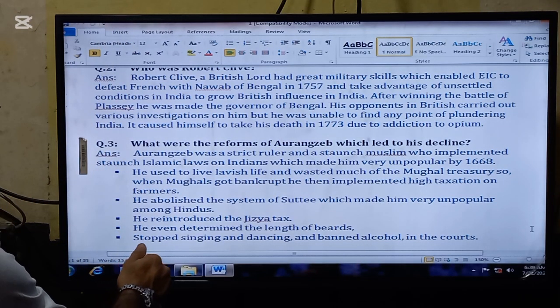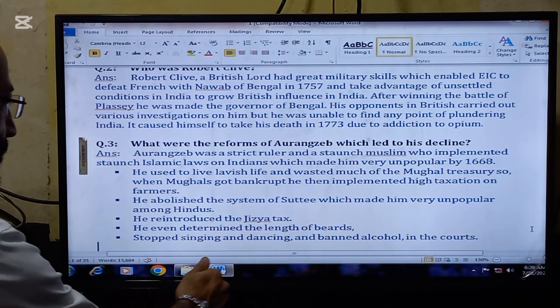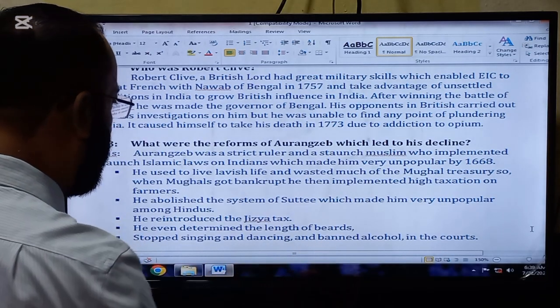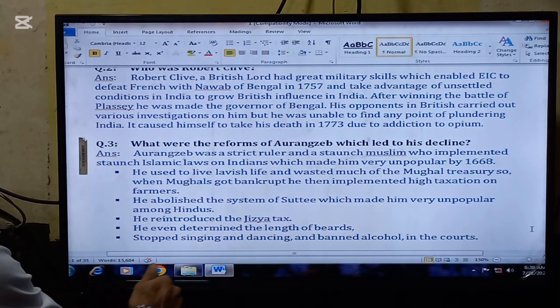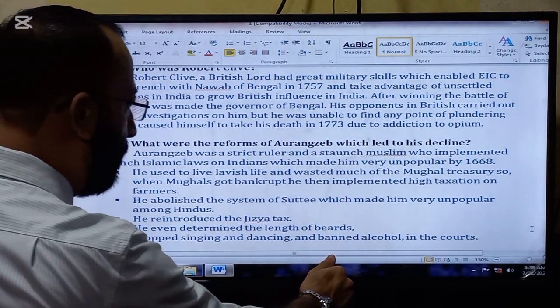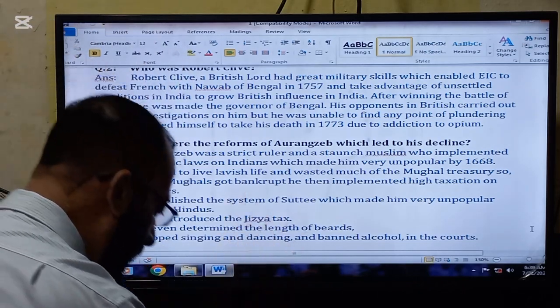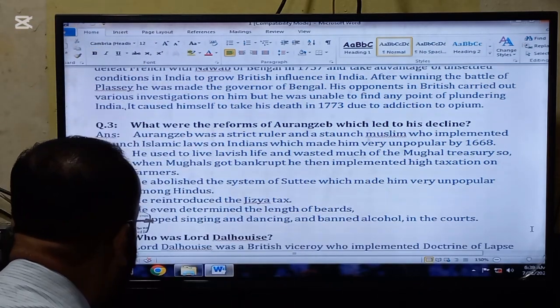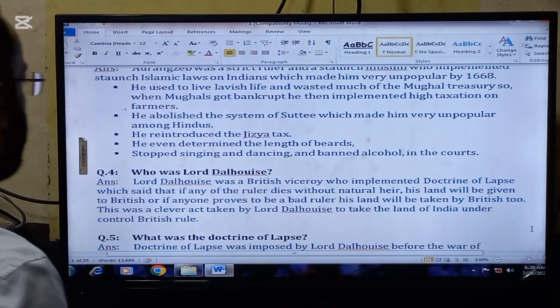The next is, he reintroduced the jizya tax. He even determined the length of the beard, which made the Muslims go against him, stopped singing and dancing, and banned alcohol in the courts. So these were the reforms which made him very unpopular in this subcontinent by 1668.